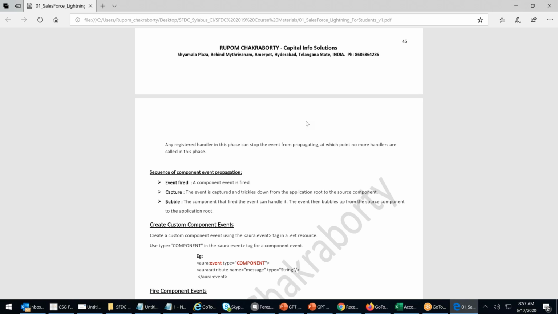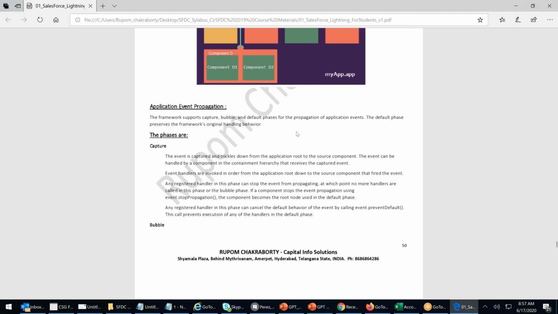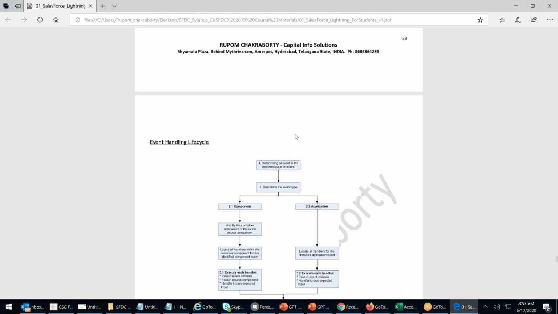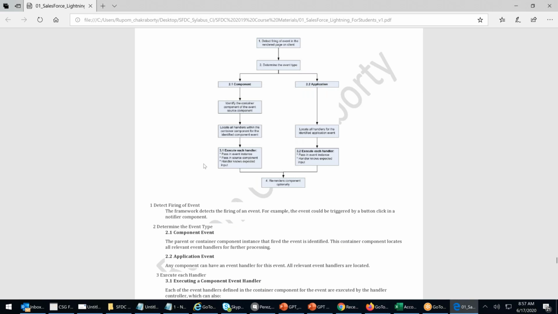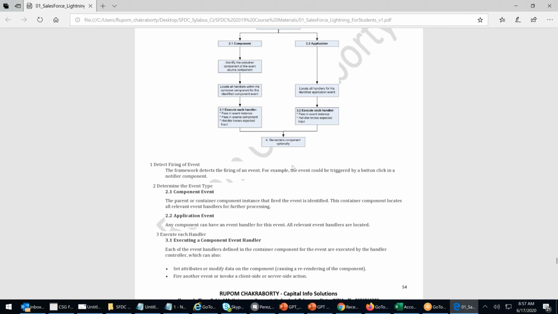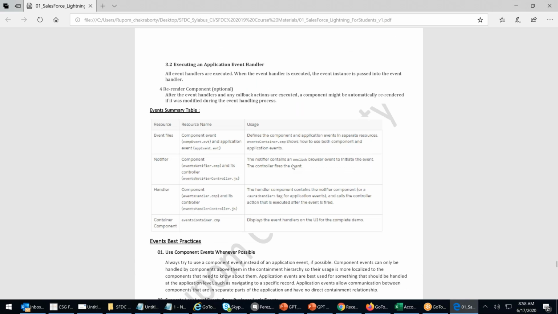Now, one thing I forgot to tell you: action override, which I'll be showing you. I just saw that it is one topic I missed, so I will show you now. Read this document completely, guys. What is the event handling cycle? They might ask you, so you have to be able to explain this diagram: how the event handlers occur. So please read this documentation.